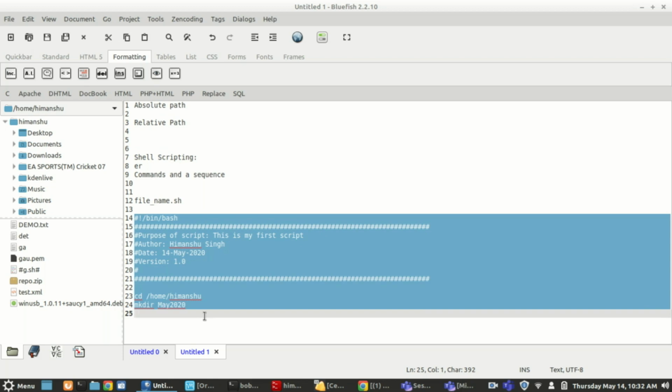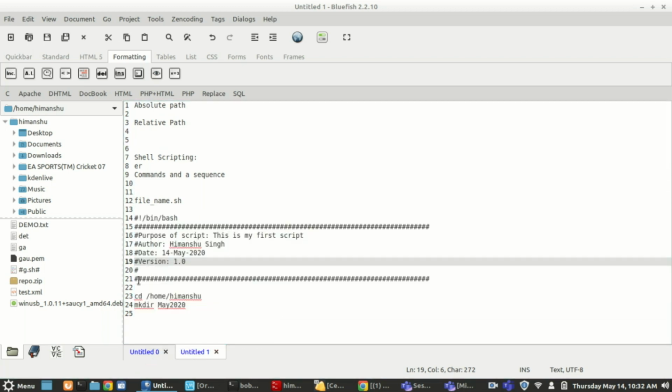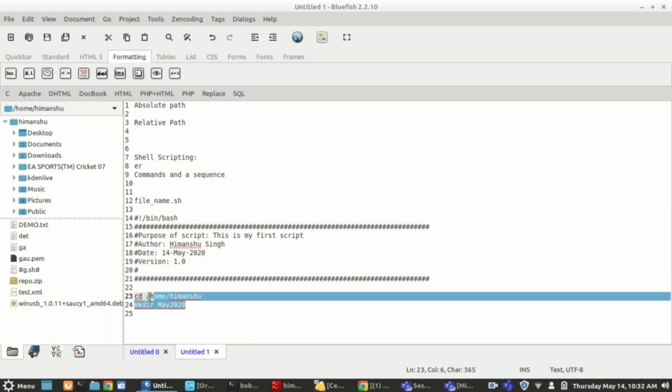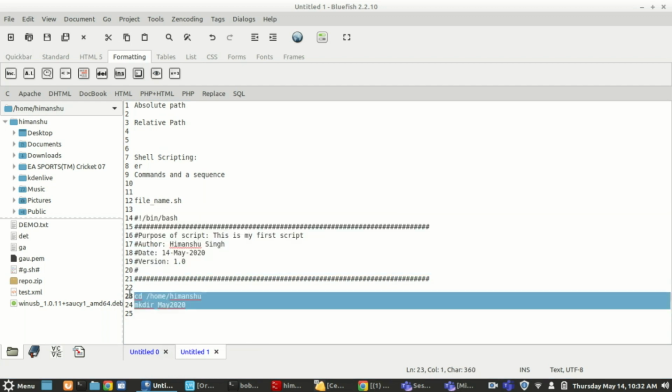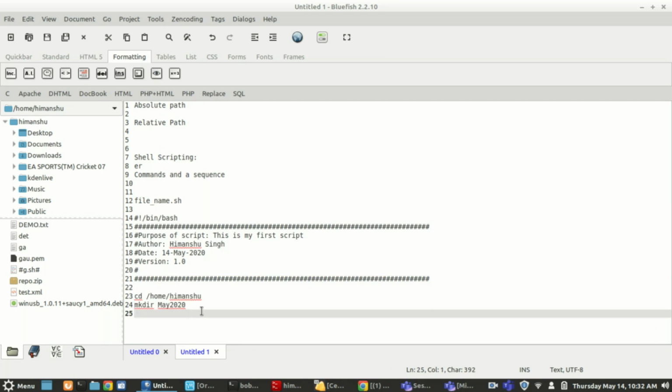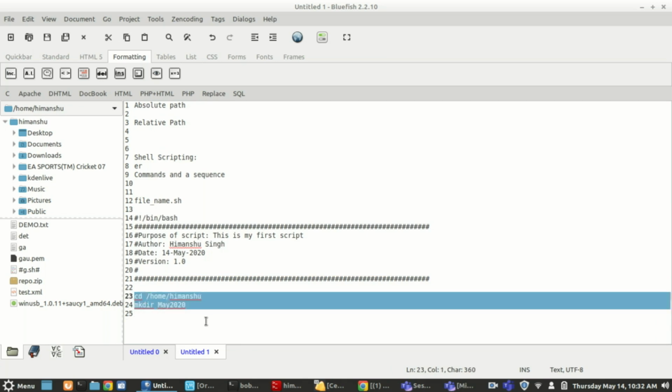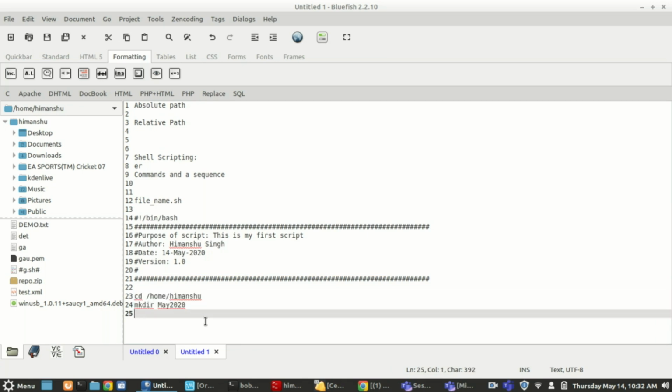Now the next step is that I am trying to make this script more generic, so that I can use the same script for all users, and whenever they want they can use this script and a folder would be created for them. All this at the top is not related. The only thing is what command I have to write in these two commands so that it makes a directory in the home location of a user.